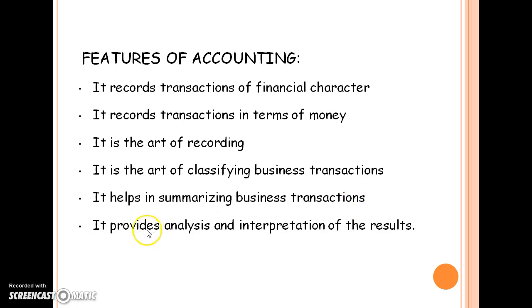And the last but very important thing is to analyze and interpret the results. When you have found the profit with the help of summarizing, the time comes to find out whether the profit is consistent or not, and whether this profit is because of sales or because of any other reason.